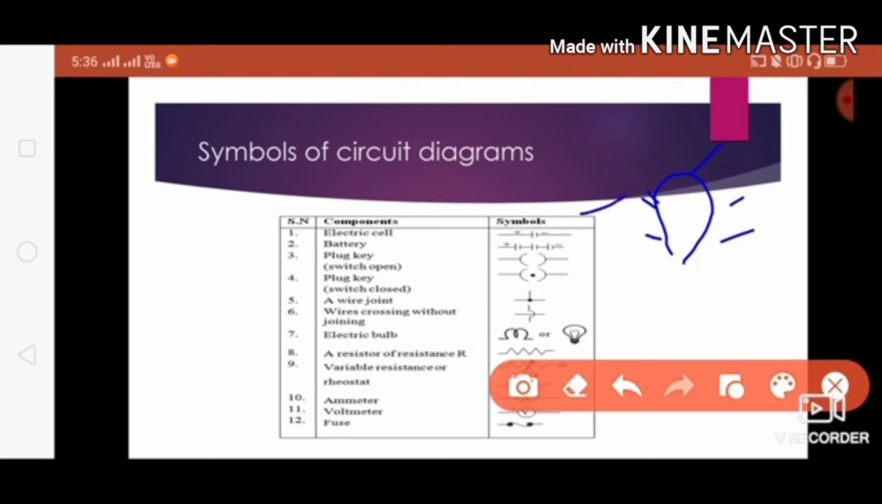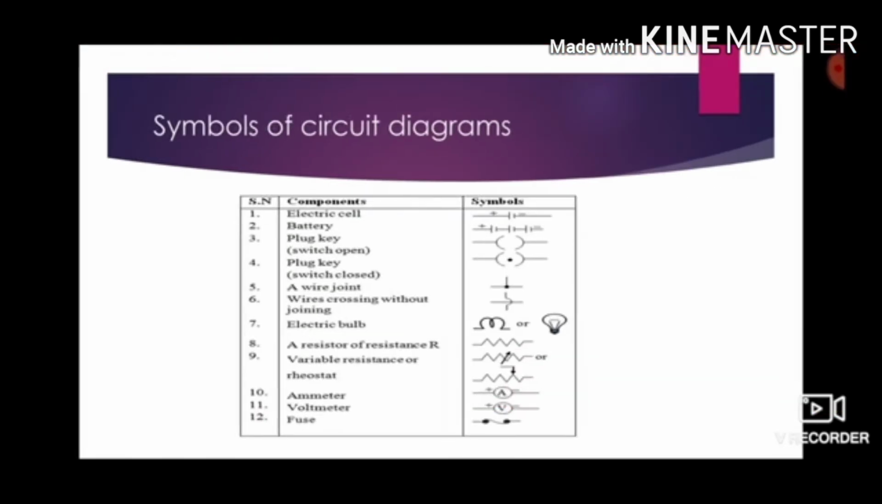Electric cell is represented by this one. It has one positive plate and one negative plate. Battery is a group of cells. We can see plug key open and plug key close, right. A wire joint, lamp, so many are there: lamp, resistance, variable resistance, rheostat, ammeter, voltmeter, fuse. These are all symbols of circuit diagrams which will help you to design an electric circuit.